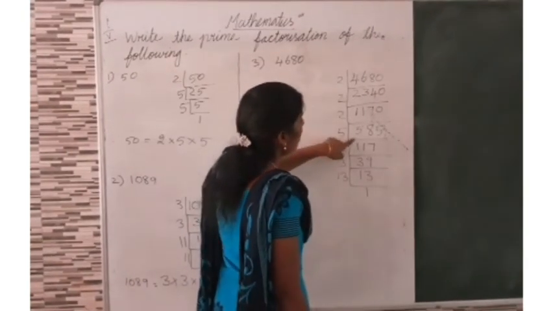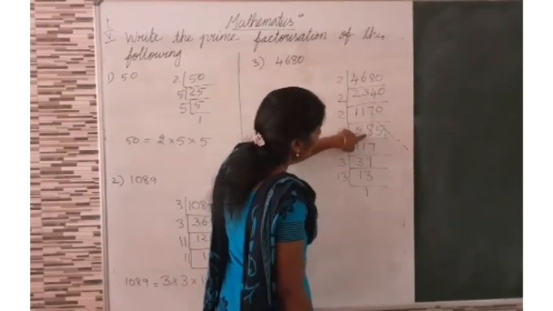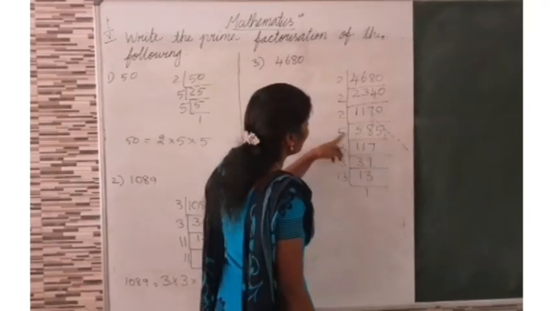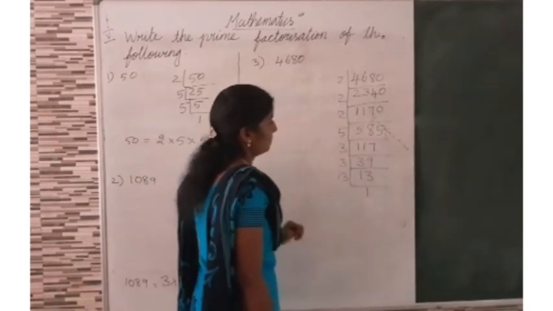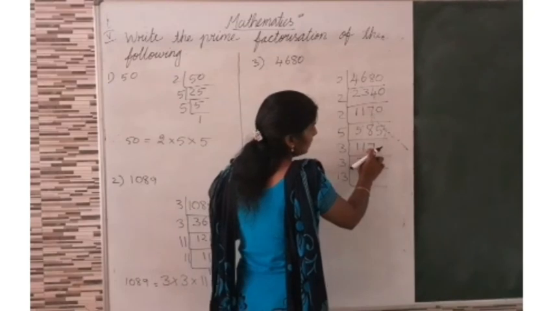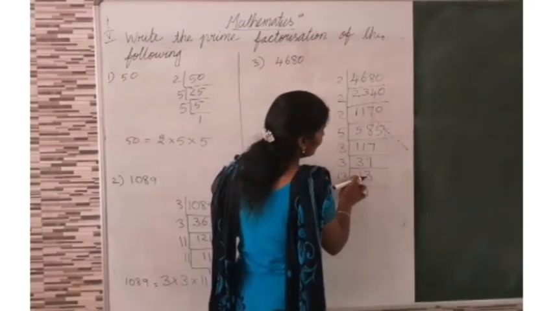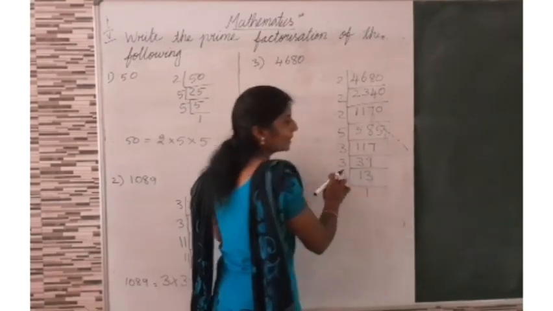Then 5 table. 7 5s are 35. Then 3 table. 9 3s are 27. Then 3 table, 3 3s are 9, then 13 table.